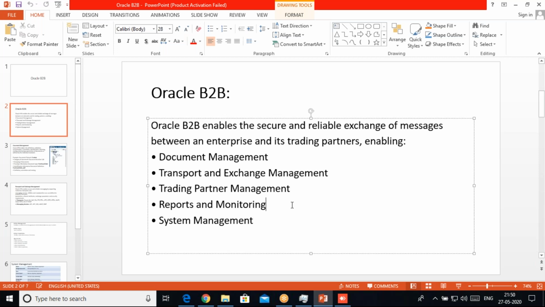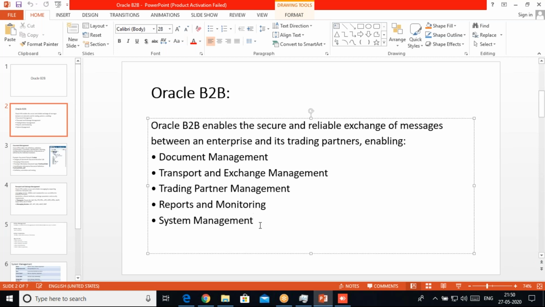The next thing is reports and monitoring. On B2B, we can see all the reports and monitor how many messages we received, how many we sent, which messages failed, and what payload came. The last one is system management.